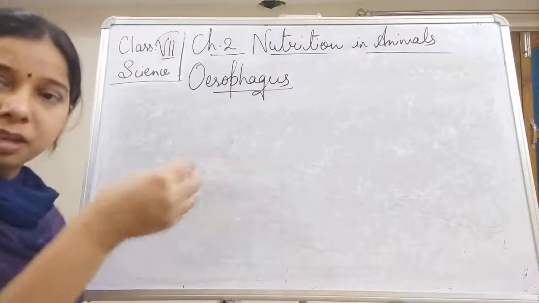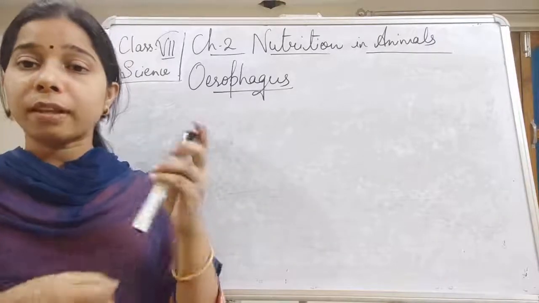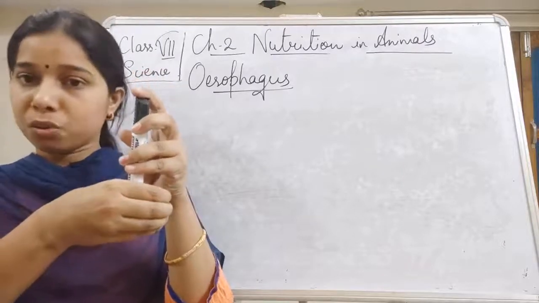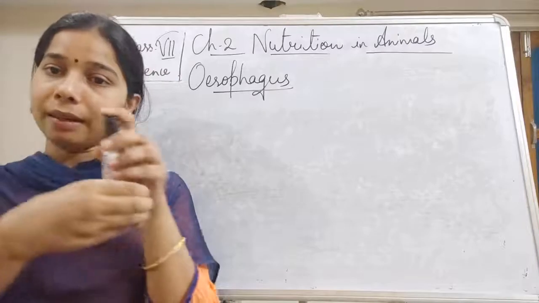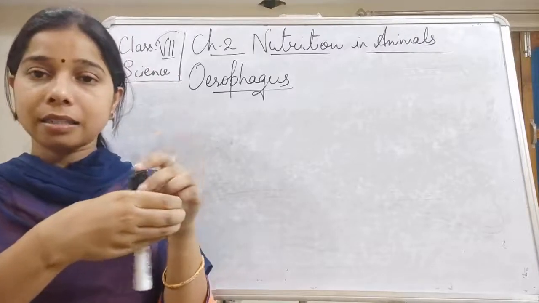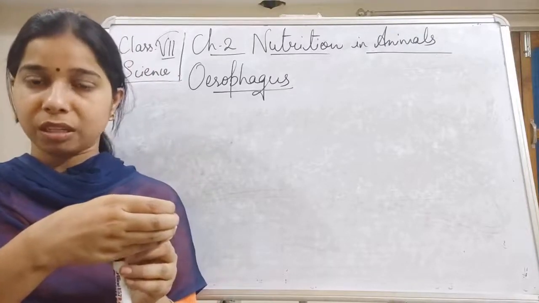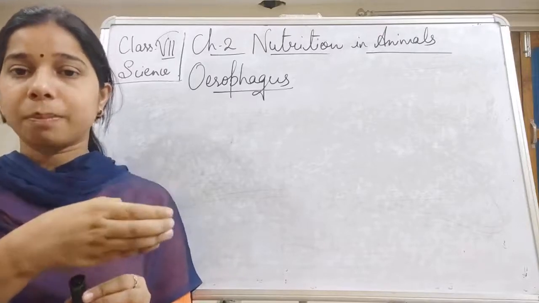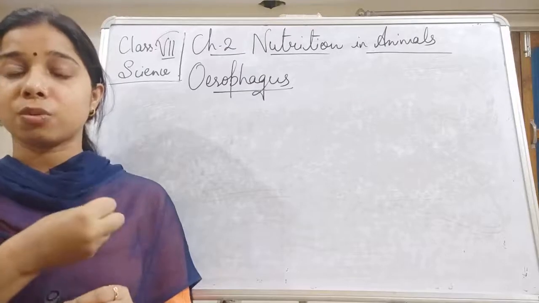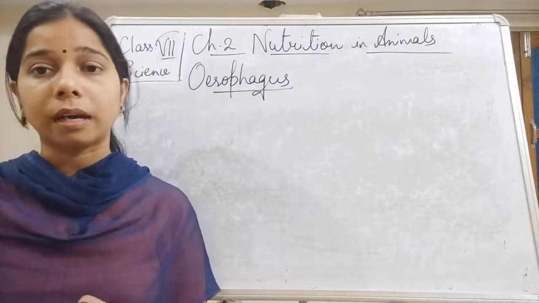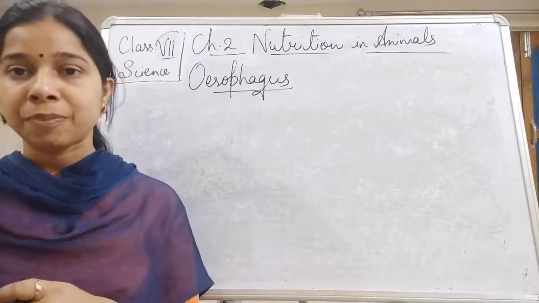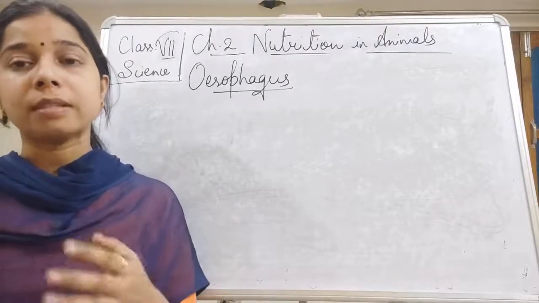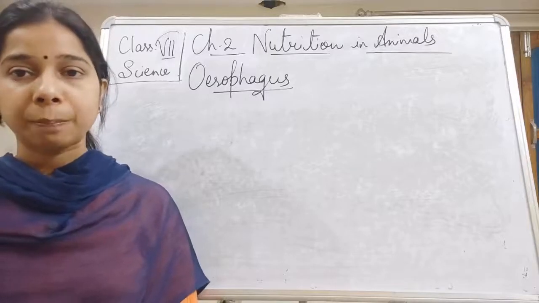So how does this contraction and expansion take place? Suppose the food enters here. Due to the entrance of the food, the pipe gets expanded a little bit, and as the food passes through this portion of the esophagus, it will contract again. This expansion, contraction, expansion, contraction movement is called peristaltic movement, which helps the food enter into the stomach from the food pipe.